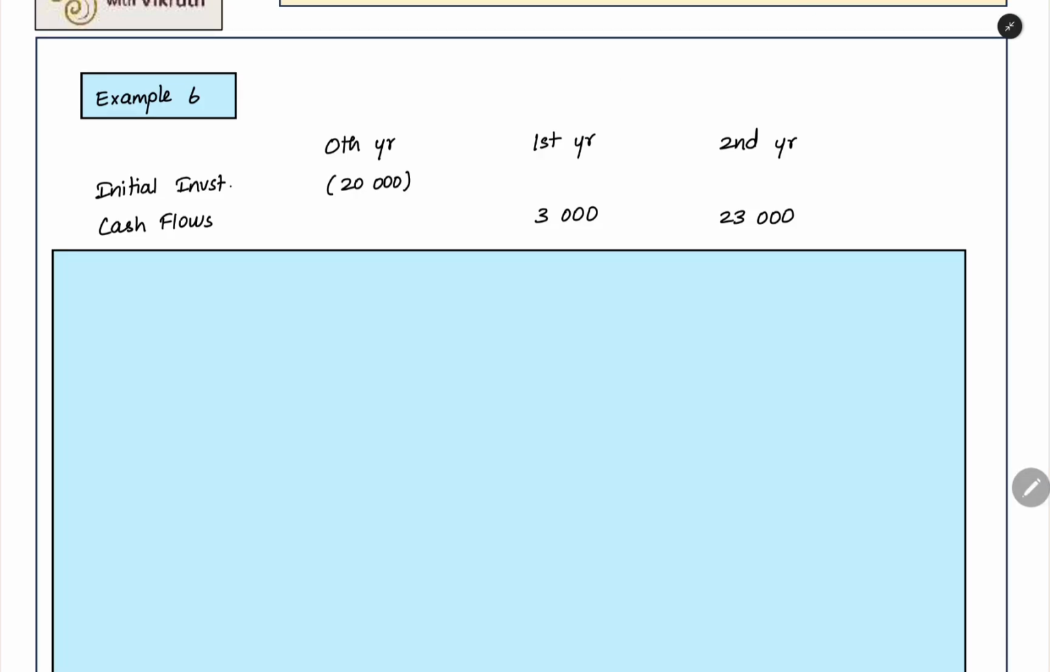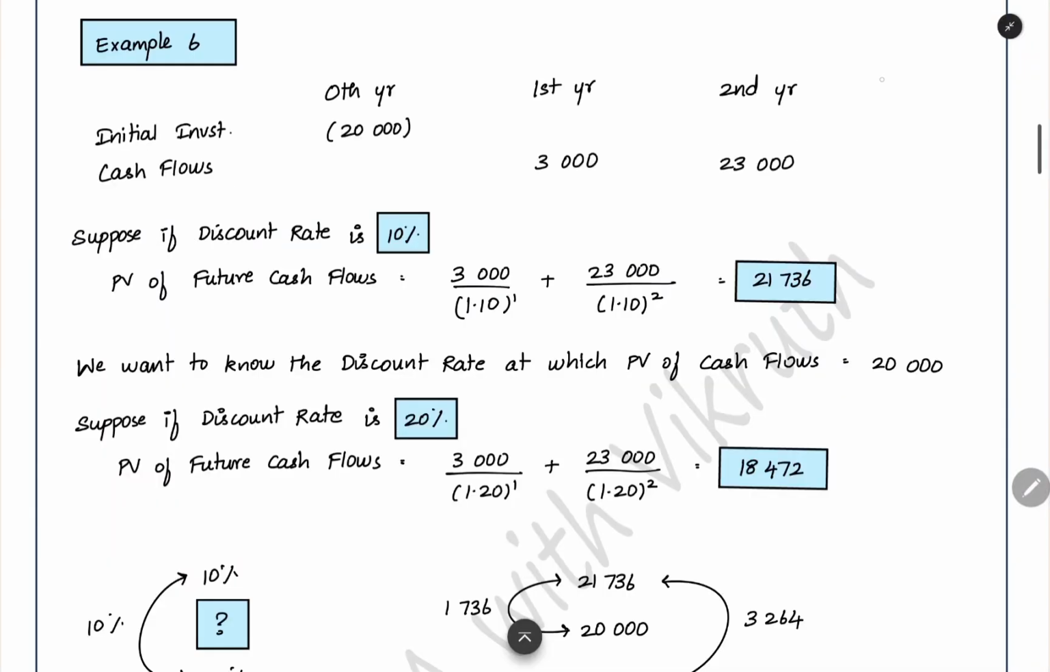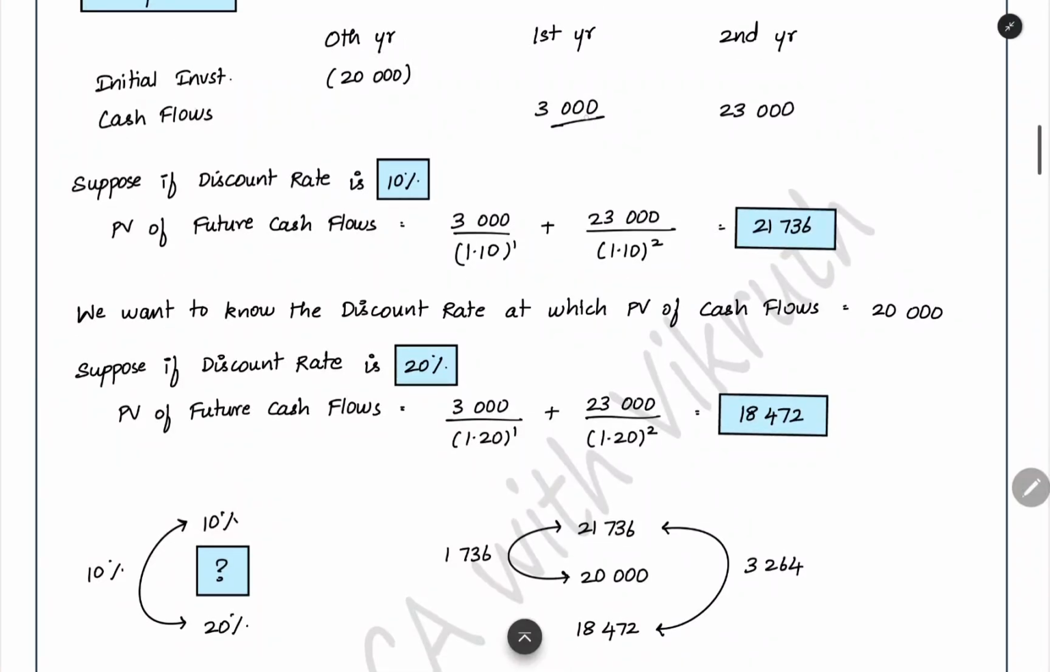First, what can we do? We can use the trial and error method to find two rates at which we get present values. First we can try a discount rate of 10%. We can use 10% to pull back the future cash flow. Now what will happen? 3,000 pulled back 1 year using 10%, and 23,000 pulled back 2 years. What is the present value you are getting? 21,736.